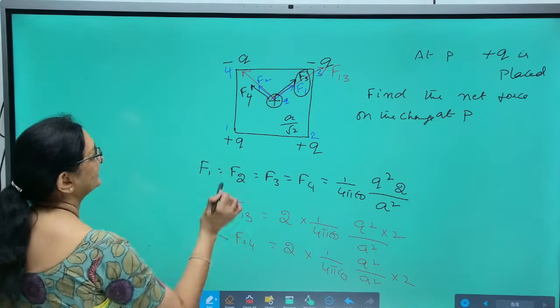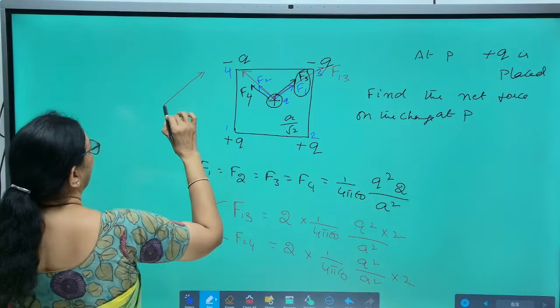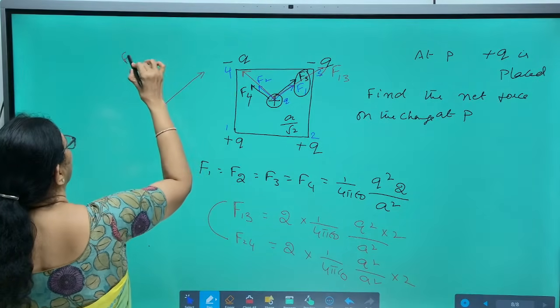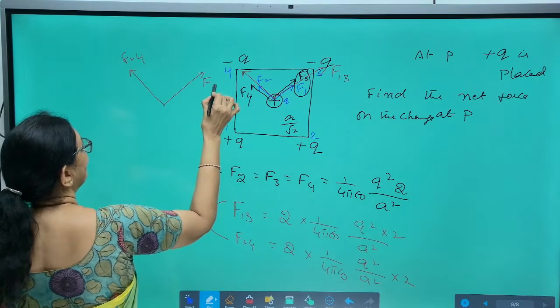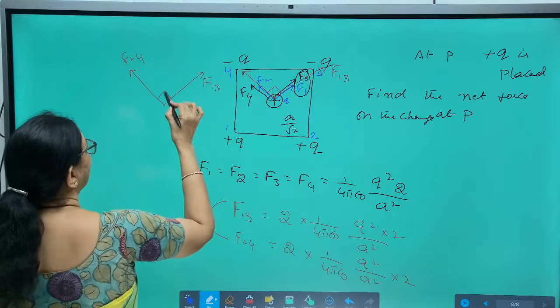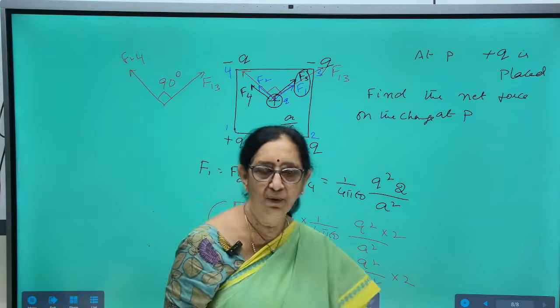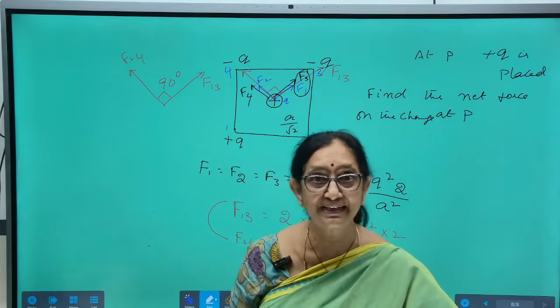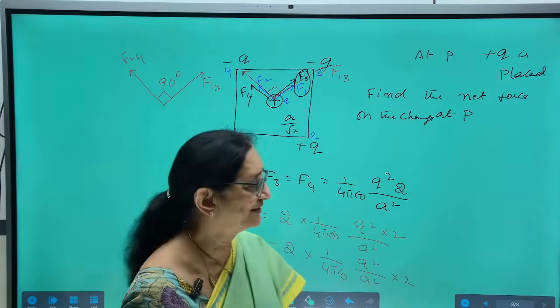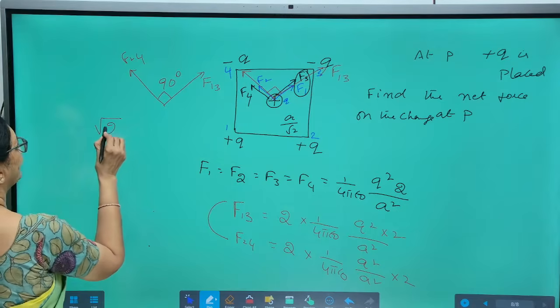If you look at these two, F24 is in this direction, F13 is in this direction, and they are equal in magnitude. The angle between the diagonals of a square is 90 degrees. When two vectors of the same magnitude are at right angles to each other, the resultant is root 2 times.